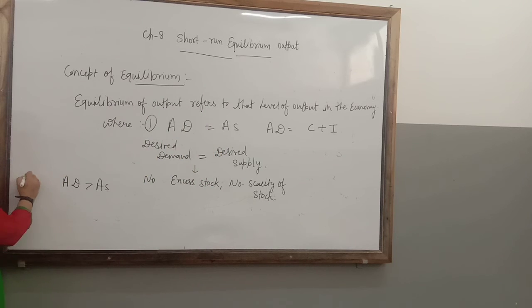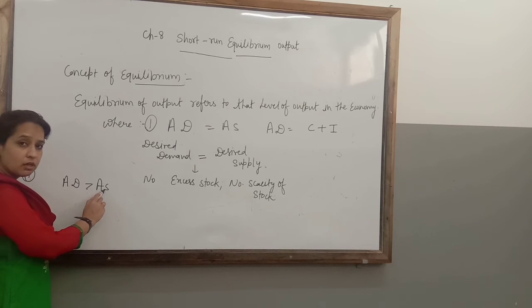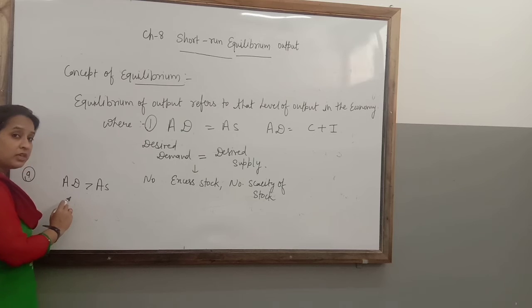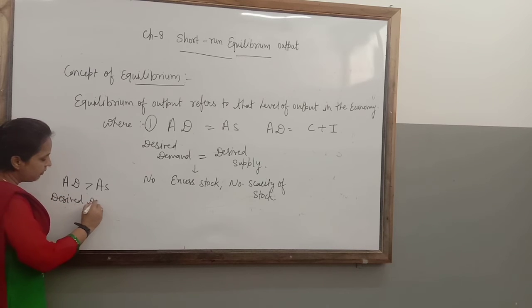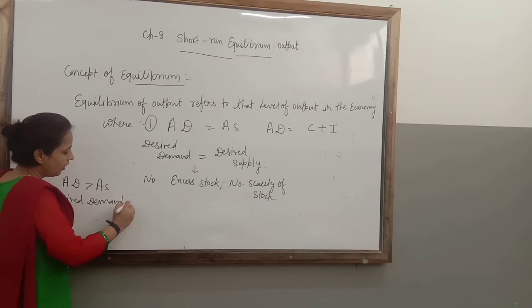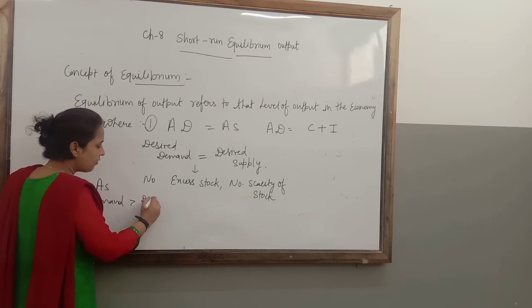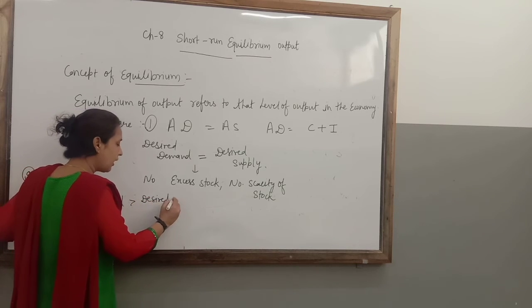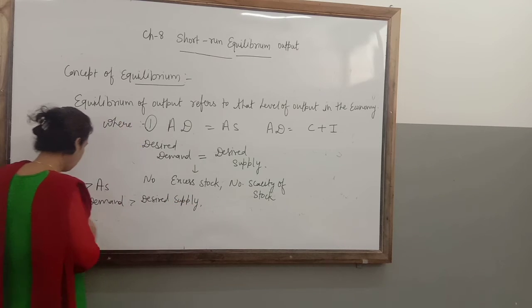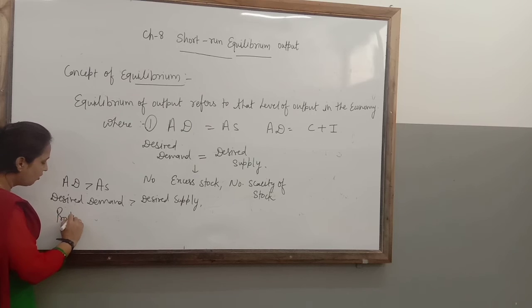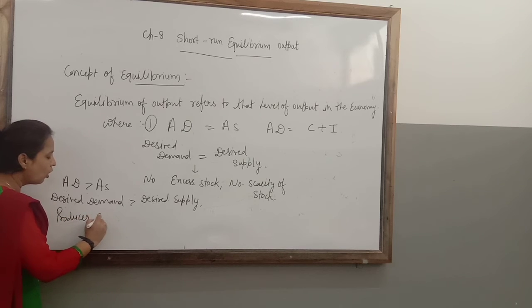Suppose there is a situation where AD is higher than AS. What happens in that condition? It means desired demand will be higher and desired supply will be less. In that condition, the producer has to suffer loss.